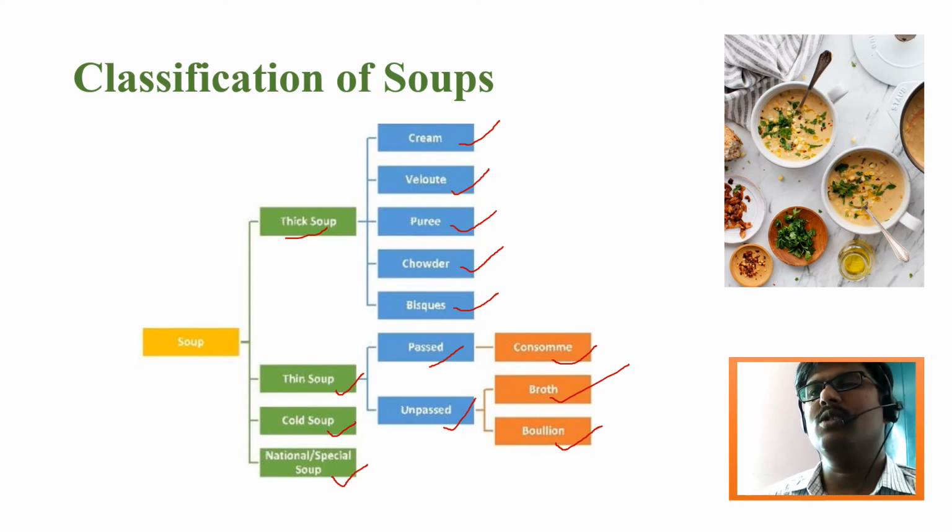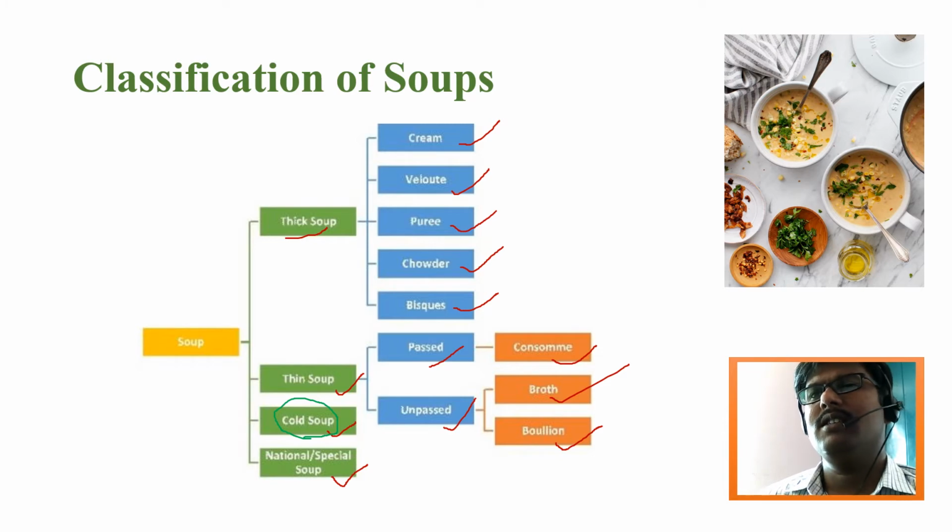After that, we move on to the cold soups. These soups can be thin or thick, but the condition is that they should be served only at a cold temperature. They are not supposed to be heated or reheated. They can be cooked, but after that you have to refrigerate them and cool them, and while serving you have to use a cold plate or cold bowl, not hot bowls.